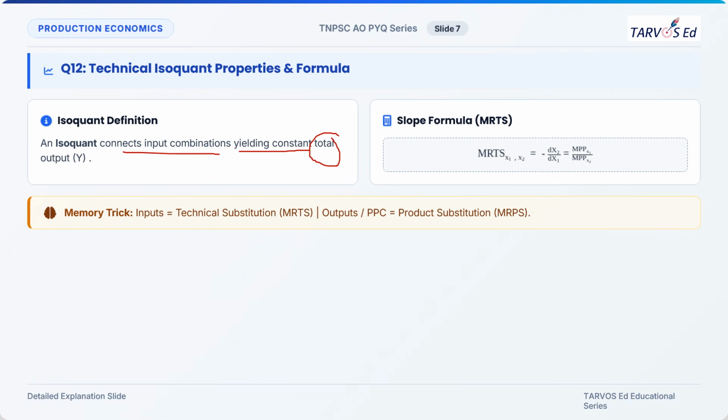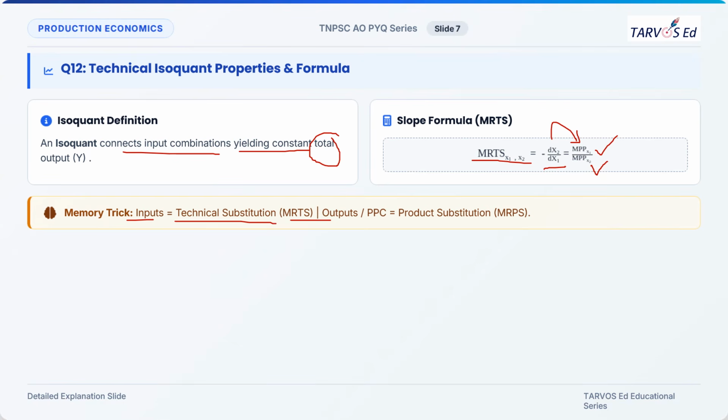The slope is the marginal rate of technical substitution, which can be represented as change in X2 by change in X1, which can also be represented as the ratio of marginal physical product of X1 divided by marginal physical product of X2. This is a very lengthy derivation. You can refer to any books. I can't cover it in a single video. This is just PYQs and their explanations. The memory trick is that for inputs, that is for isoquant, it is marginal rate of technical substitution.